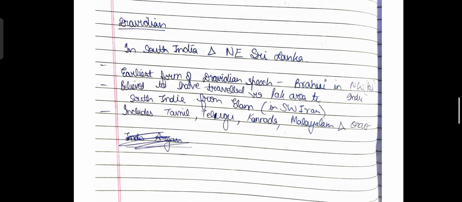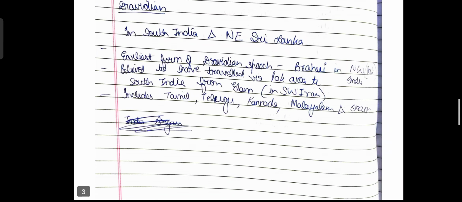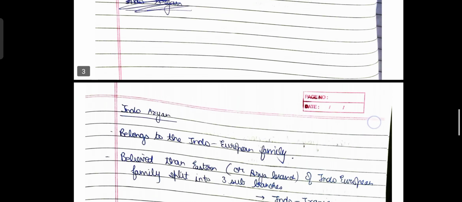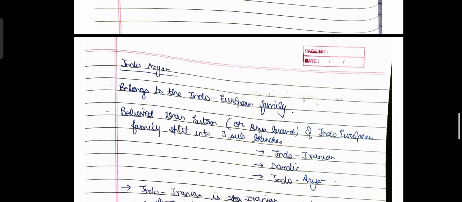So Dravidian consists of languages like Tamil, Telugu, Kannada, Malayalam, and Oraon, which is spoken by the Oraon tribe, mainly inhabiting the regions of Jharkhand and even Chhattisgarh.